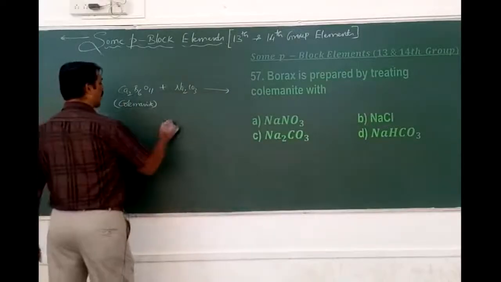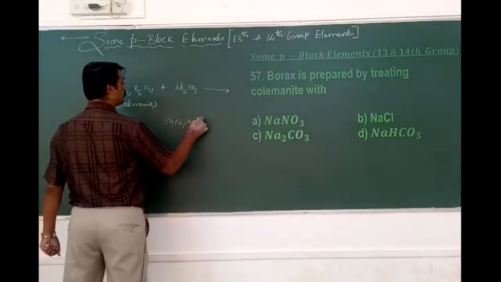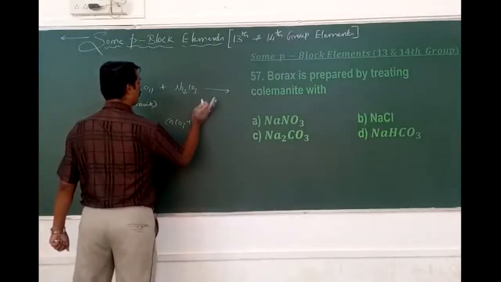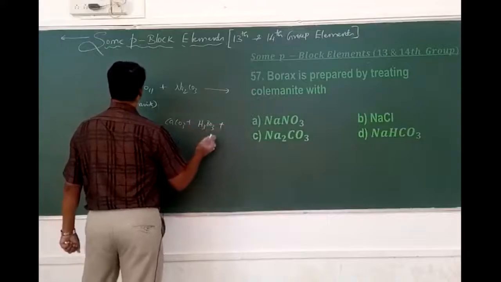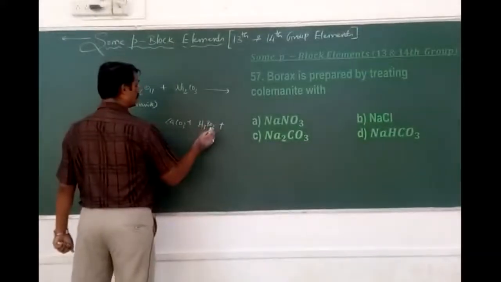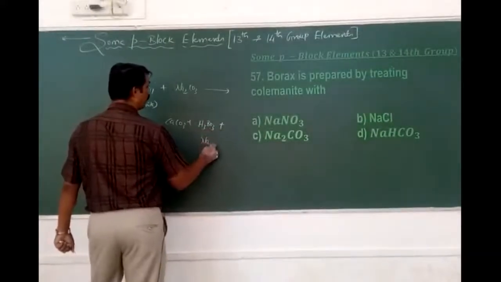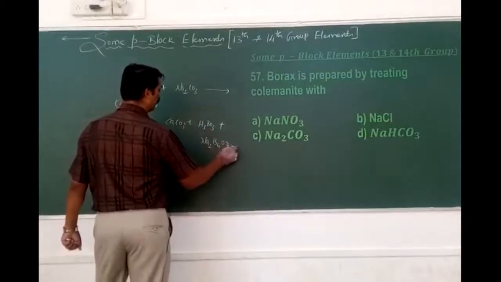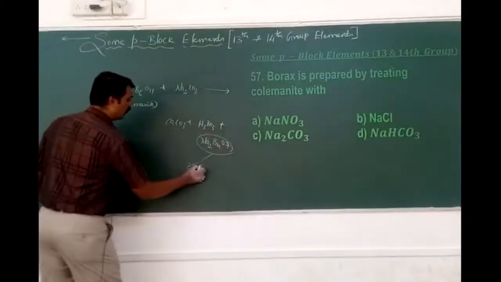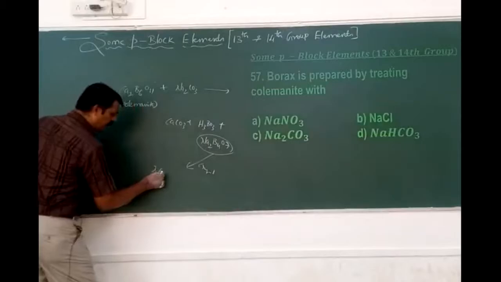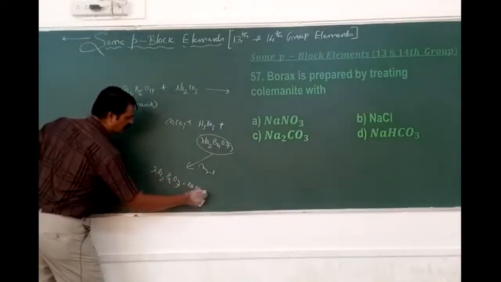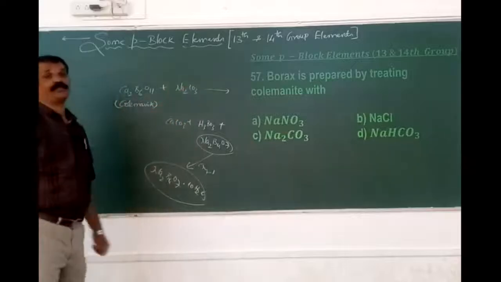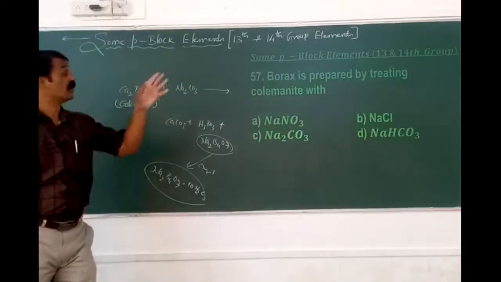So when this reacts, it forms calcium carbonate plus H3BO3, along with Na2B4O7. On crystallization we get Na2B4O7 with 10 H2O, and this is called what? Borax. It is one of the commercial preparations with respect to which one?